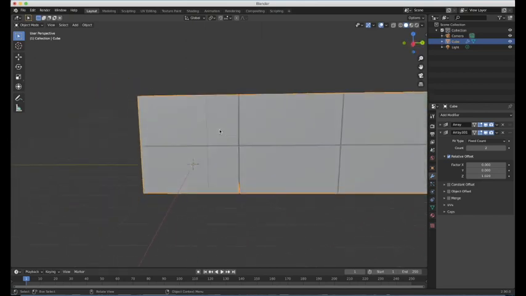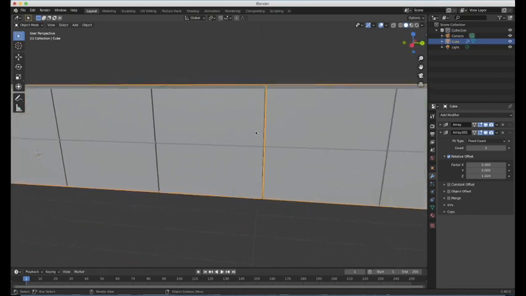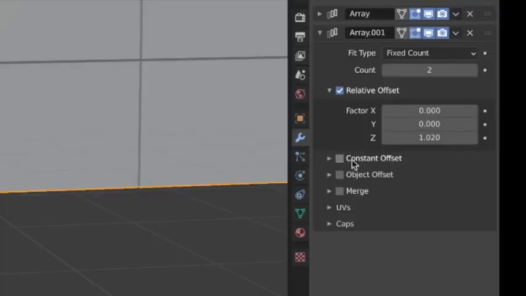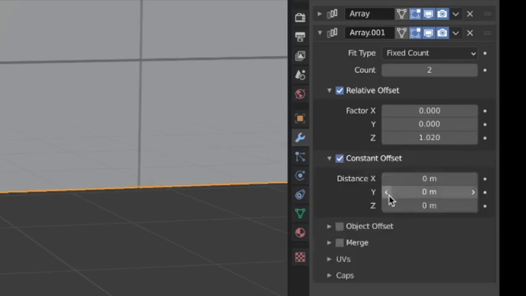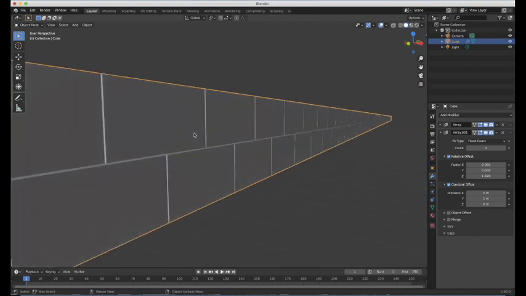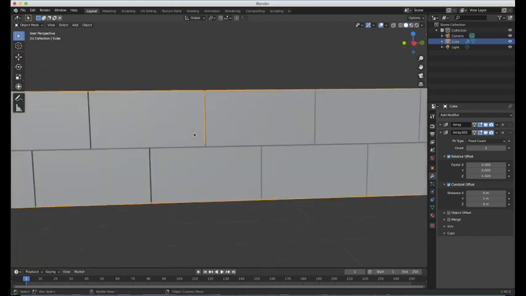Now it doesn't really look like a wall at the moment. It doesn't look like bricklayer. Clearly, what we need to do is shift the top row along a little bit, and we can do that by checking this box that says constant offset. And the controls here, they work just the same way. We want to go to the y-axis one and just type 1 in there. That's what that one is going to be. Yep, so that kind of looks like a brick wall.